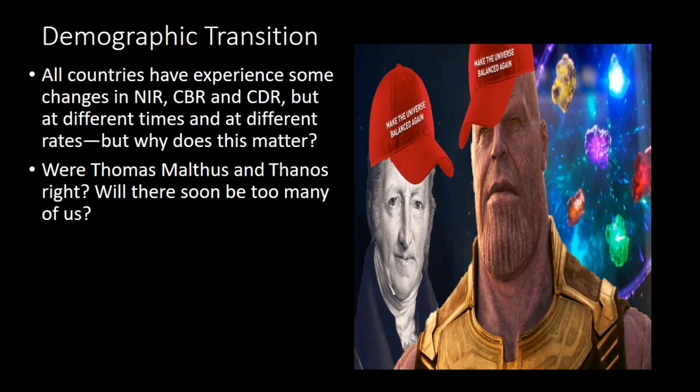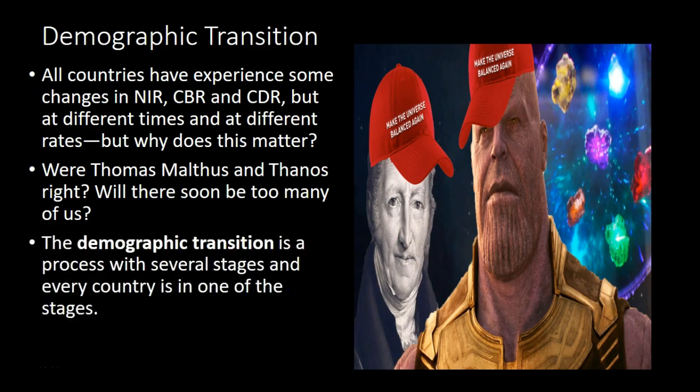I mean, were Thomas Malthus and Thanos right? Well, there'll soon be too many of us. We have to be concerned about the balance of the world. Or that's what Thomas Malthus would say, and obviously that's what Thanos said in Avengers: Endgame. The demographic transition is a process that goes through these stages and shows whether we are moving towards increasing growth or decreasing growth.